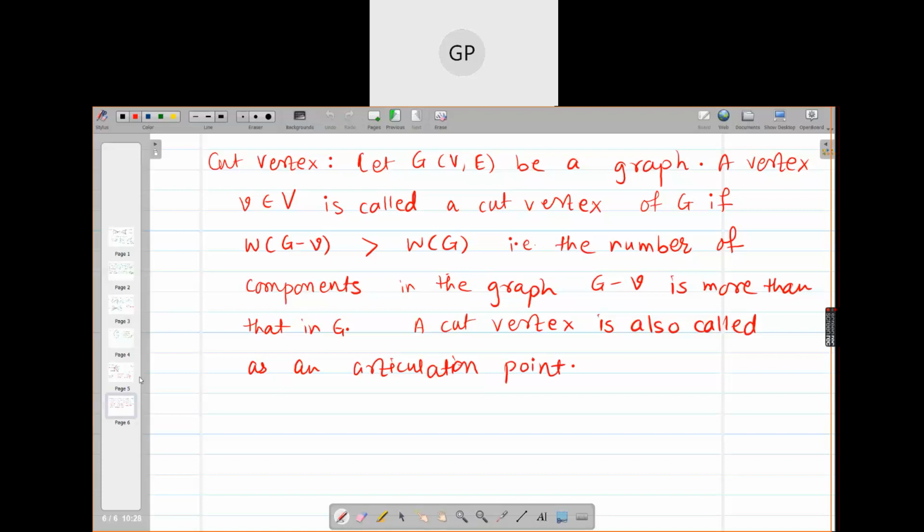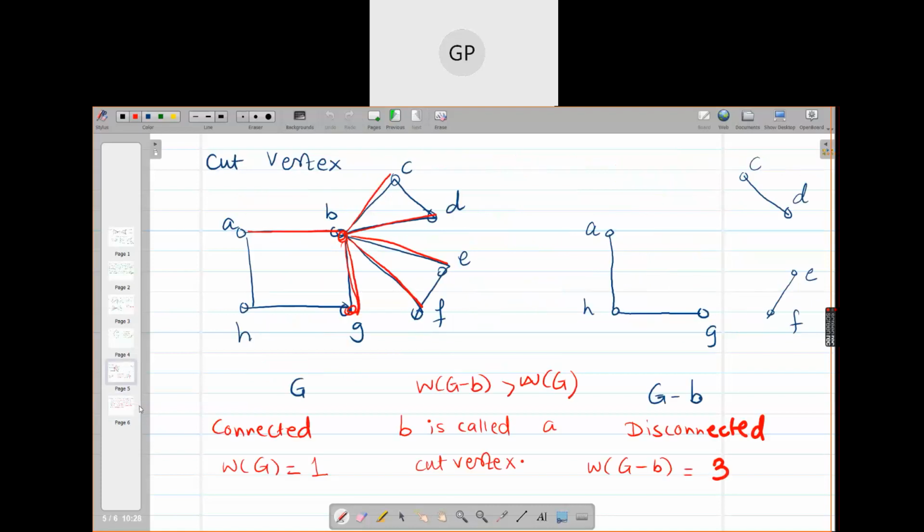Okay, finished writing the definition? Yes, ma'am. Write this example quickly.